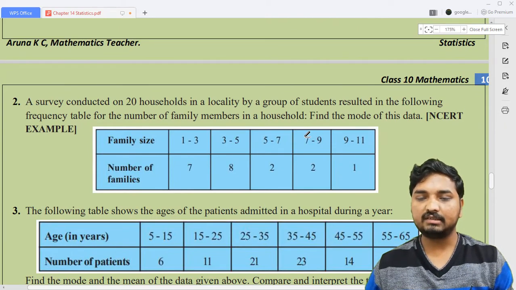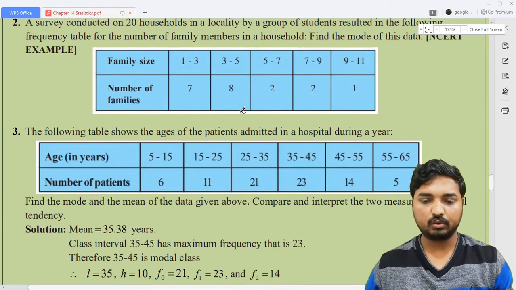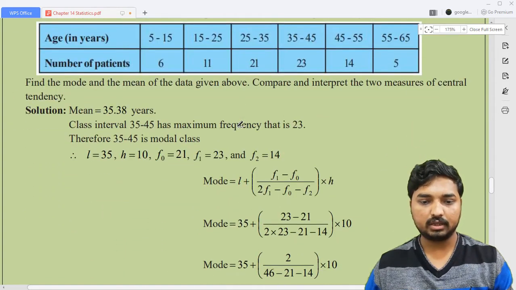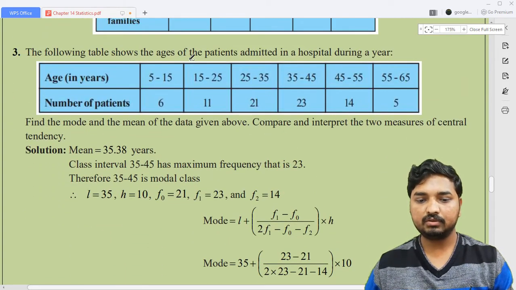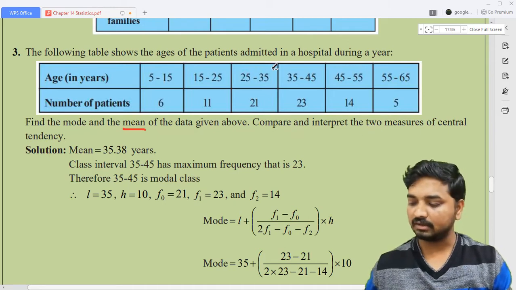This is from the NCERT examples, so it's already a solved one. You can refer to the textbook, that's why I'm not going to solve this one. Look at question number 3 here. The following table shows the ages of patients admitted in a hospital during a year. The first row is the data, the second row is the frequency. Find the mode, and also the mean of the data given above. Compare and interpret the two measures of central tendency.